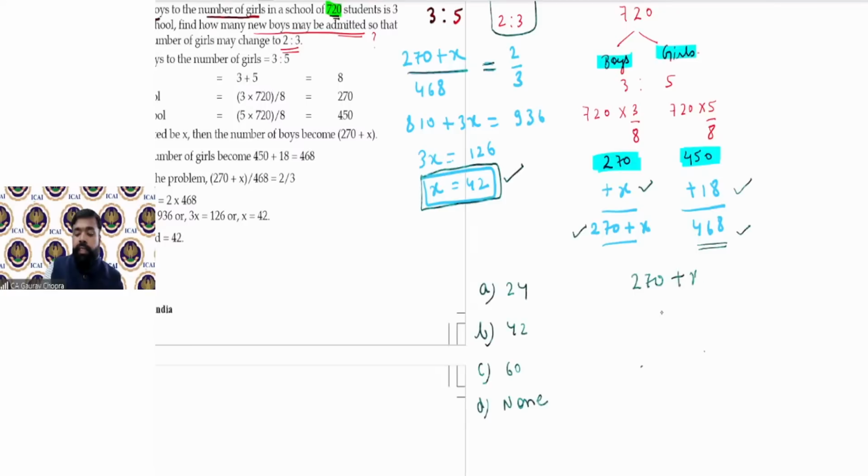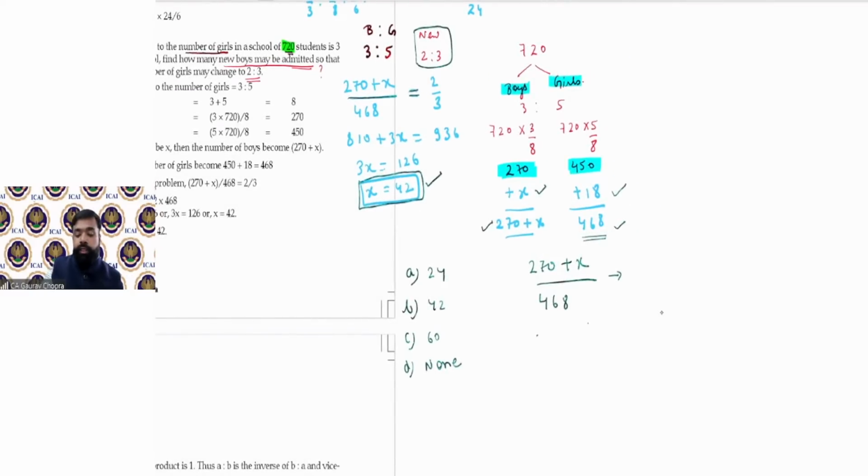270 plus x divided by 468. तो x की प्लेस पे आपको वैल्यू रखनी है और ऐसी वैल्यू रखनी है जिससे आपका रेशियो 2:3 आ जाए. If you substitute 24 at the first place, so 270 plus 24 upon 468, how much does it come? 294 divided by 468. And now you can see after cancellation whether you are getting 2 by 3 or not, whether you are getting the ratio 2:3 or not.